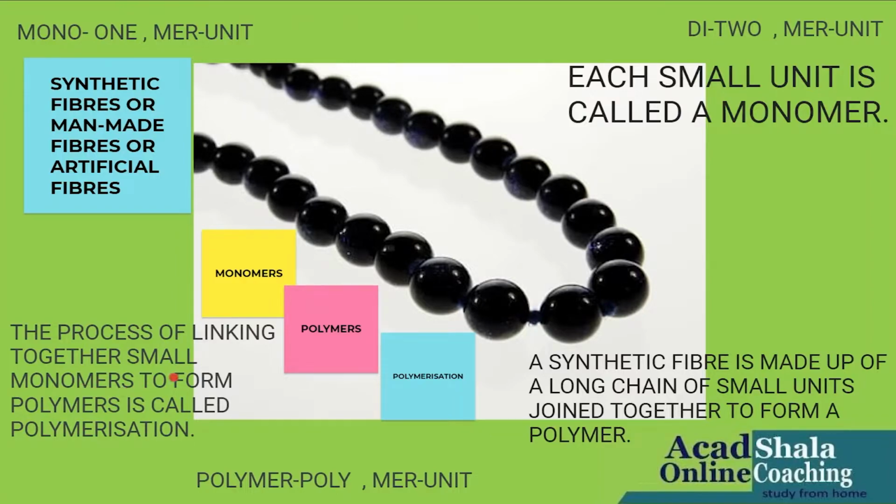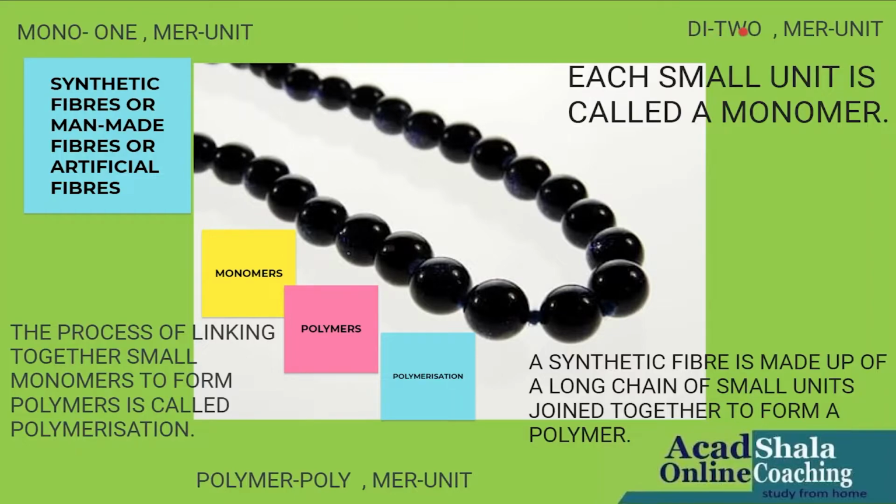Now the third one, the process of linking together small monomers to form a polymer is called polymerization. One more thing you should keep in mind: mono means one and mer means unit.